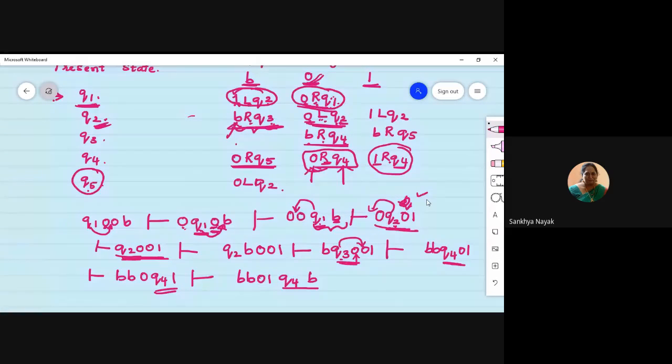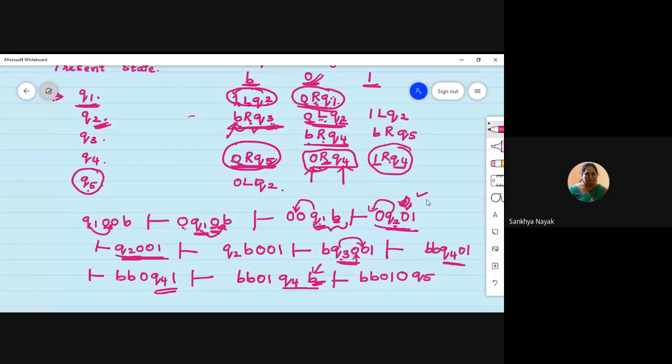You can see here Q4 on B. Right? So blank has to be changed into 0. Right? So this blank has to be changed into 0. Move right and make it as Q5. So BB01. This will become a 0 and this will become a Q5. Okay? Like this, we are going to continue.